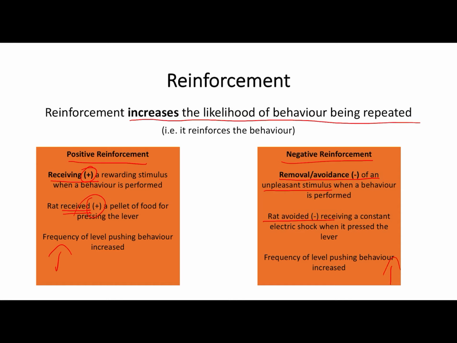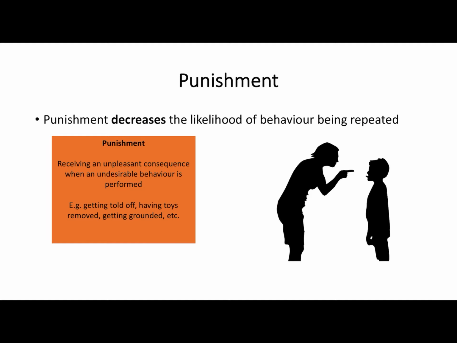So in both cases, we're increasing the likelihood of that lever pressing behaviour occurring. In positive reinforcement, that increase in frequency of lever pressing behaviour is because the rat received something rewarding or desirable. And in the case of negative reinforcement, the increase in that lever pressing behaviour occurred because the rat was able to avoid something unpleasant. But in both cases, reinforcement means that the behaviour is more likely to be repeated, i.e. it reinforces the behaviour.